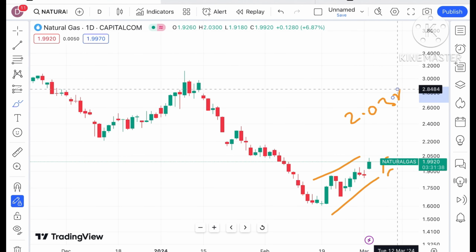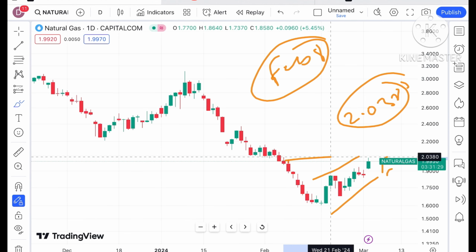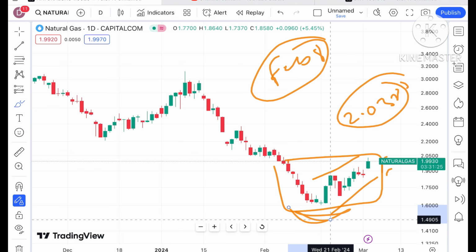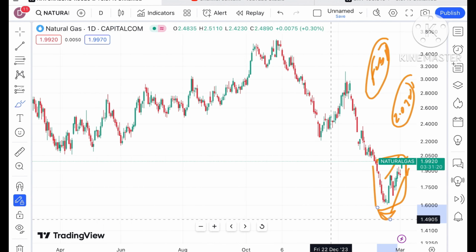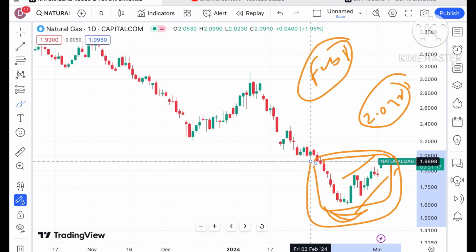Now look at this particular chart. There is a continuous upside we have seen. It has gapped up with a high around $2.0380. Now if you look at this particular chart, this is after the first week of Feb. We have seen that the range has come, and now it is above this particular level. Chances can be high because a swing is already performed, so we can see there is a probability of further upside movement.